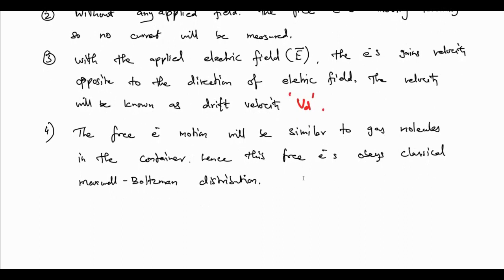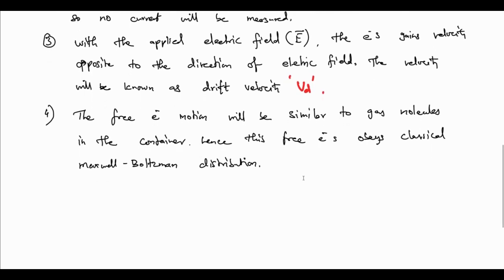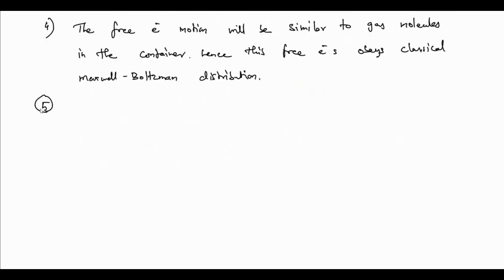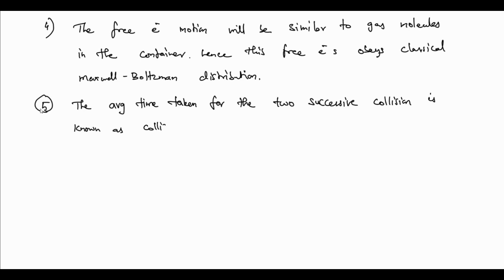The next case is that if the electrons are moving, there will be collisions. That collision time will be measured. The average time period between two successive collisions is known as the collision time, and the terminology for it is tau c, the collision time.